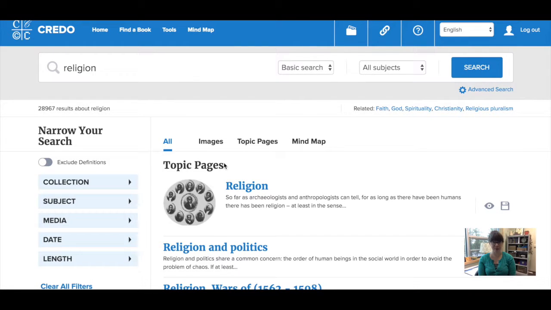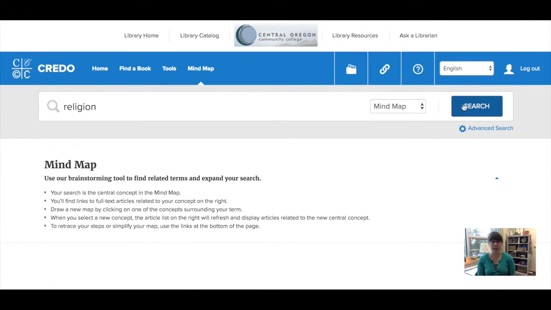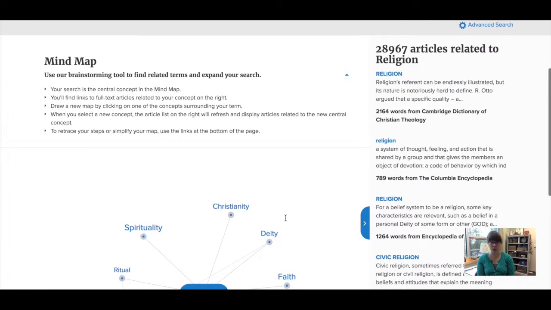Again, using encyclopedias are a really great introduction to your topic. Can't emphasize that enough. One way of finding topics that you like, when you still have that general subject area that you're interested in, is using Credo's mind map. So I have my search term religion up here in the search bar. Let's click on the mind map, and now we can have this brainstorming tool with information about religion.